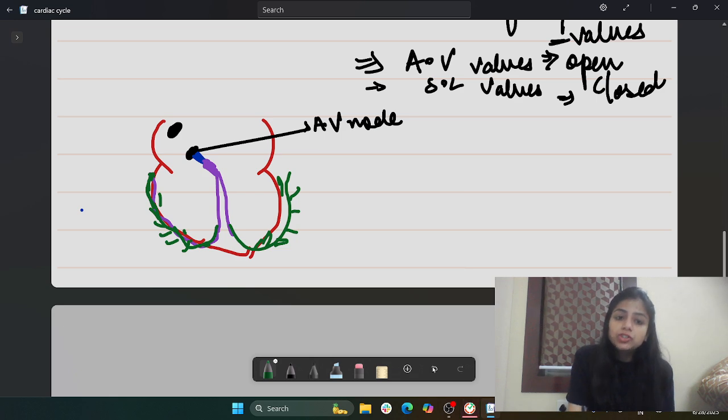So the SA node that has generated the action potential will move towards the AV node, then towards the AV bundle, then the bundle of His will get divided into the left and right bundle of His, and then the bundle of His will deliver this action potential to the entire ventricle, right?